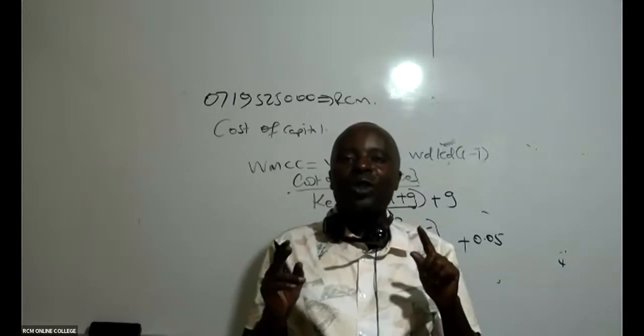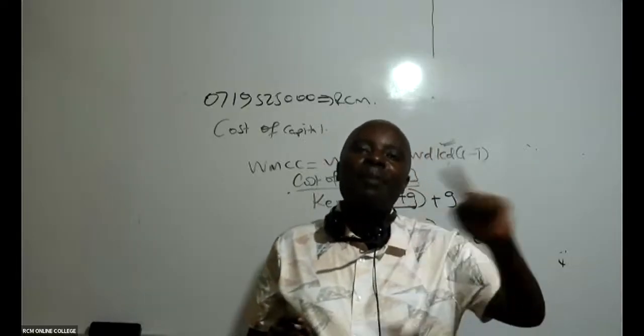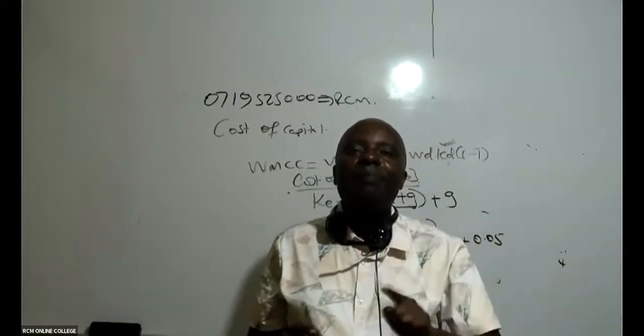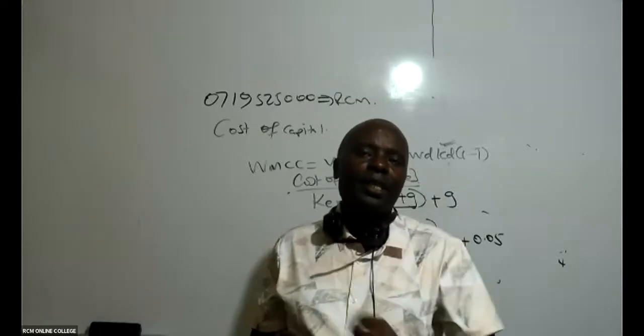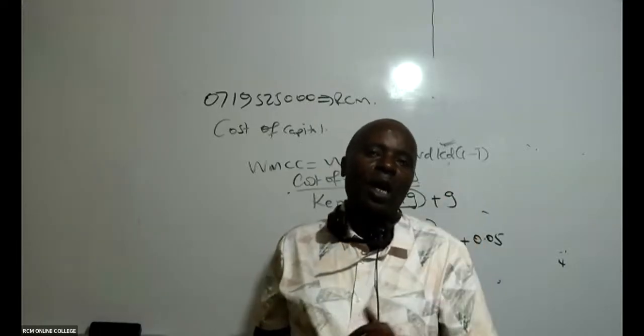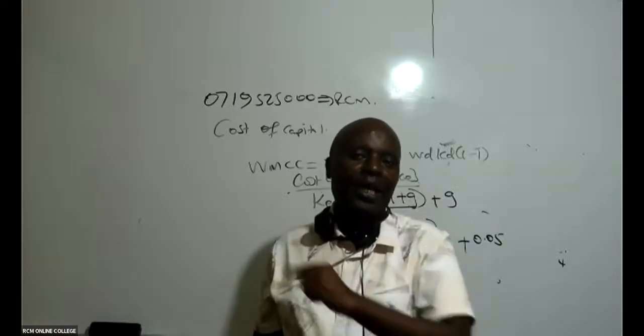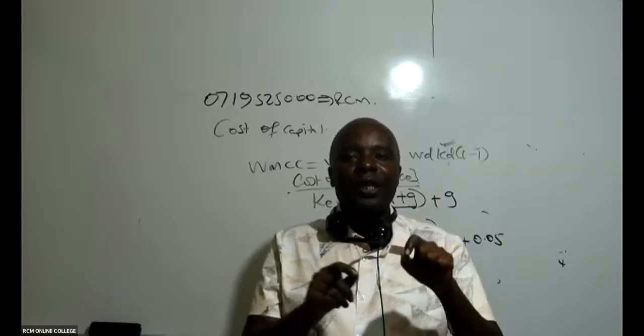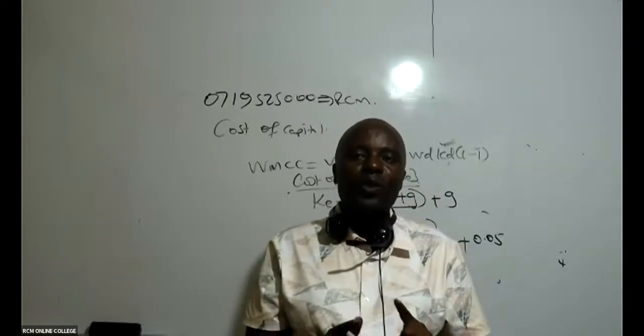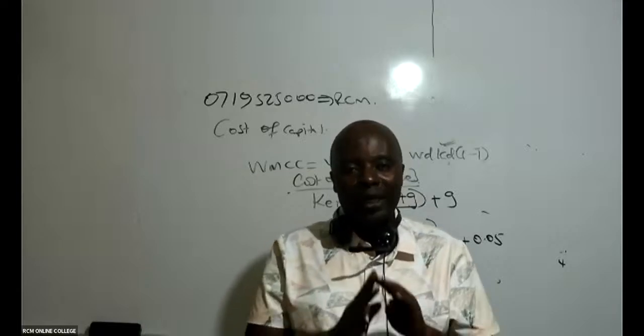We only incur flotation cost when we want to sell our company's shares. Selling company shares is never an easy thing. You must advertise a lot. You must have an underwriter. But whenever you're getting money from retained earnings, flotation cost is always what here? 0.